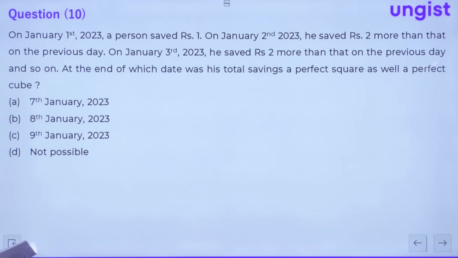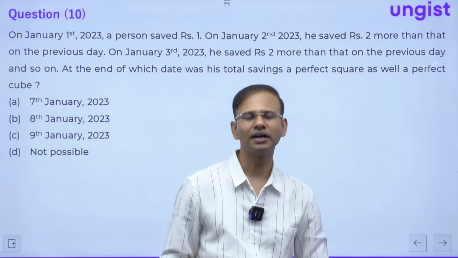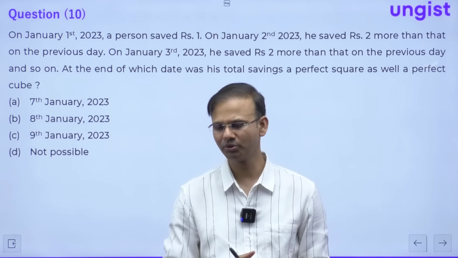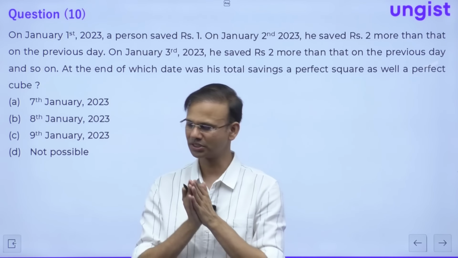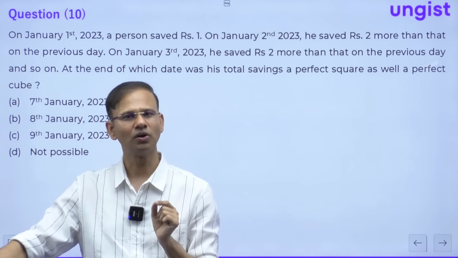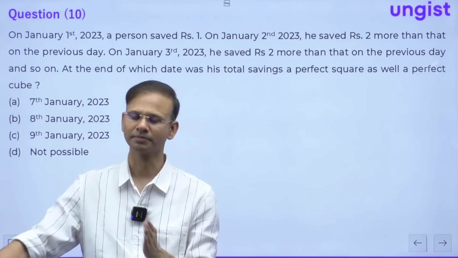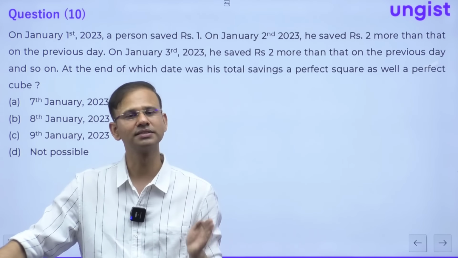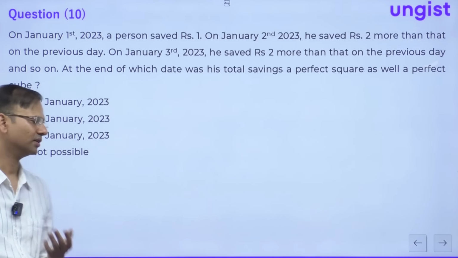The next one, question number 10. Friends, it is important that the concept clicks to you after reading the question. Let me tell you the concept used in this question: the sum of first n odd consecutive natural numbers is equal to n square. This we have taught in our class several times.